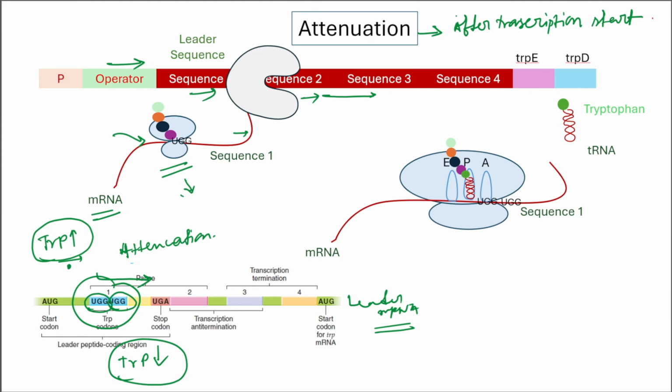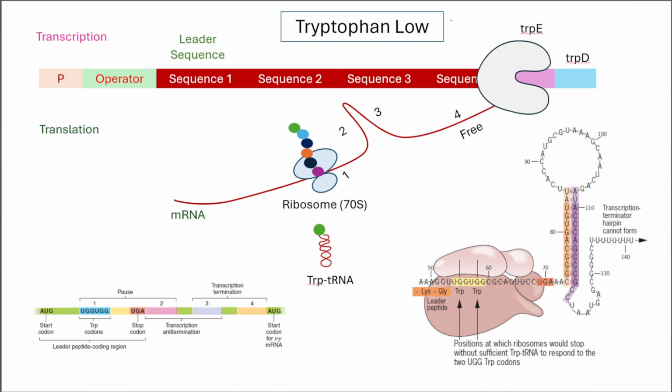When the tryptophan levels are low, the amount of charged tryptophan tRNA is also low. This charged tryptophan tRNA acts as a real-time sensor of tryptophan availability in the cell. So its level determines how fast the ribosome moves through the leader peptide. Here the amount of charged tryptophan tRNA is low. As a result, the ribosome stalls at these two trp codons.